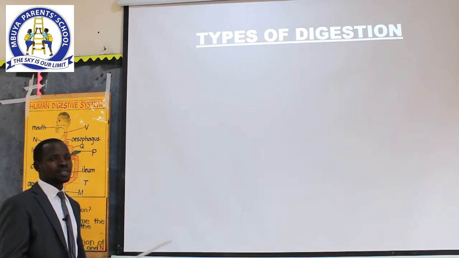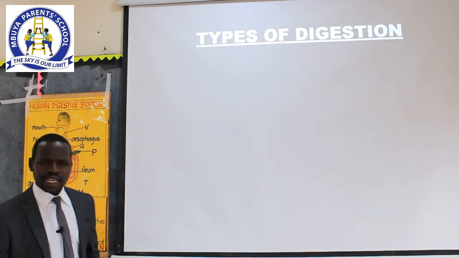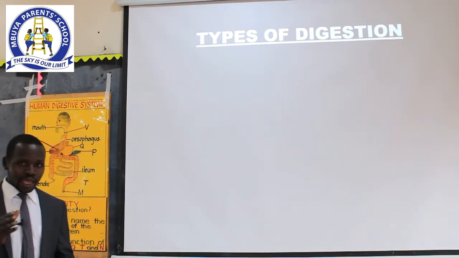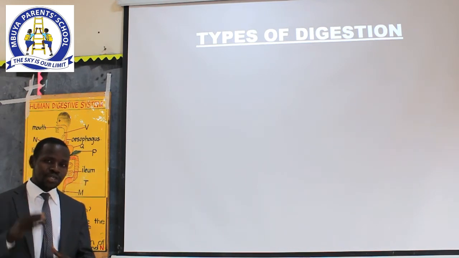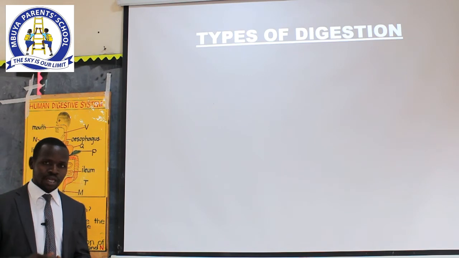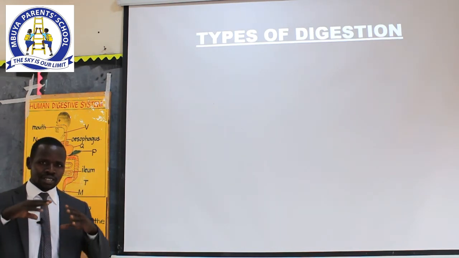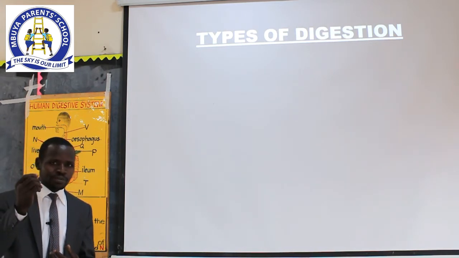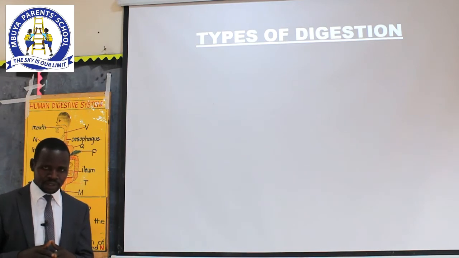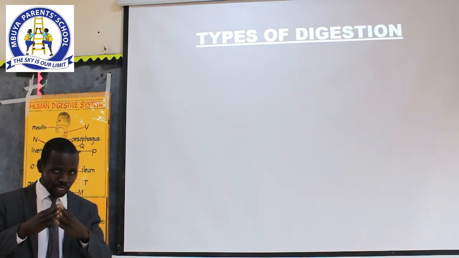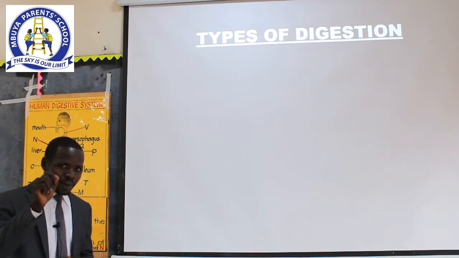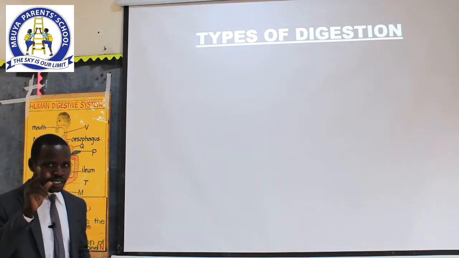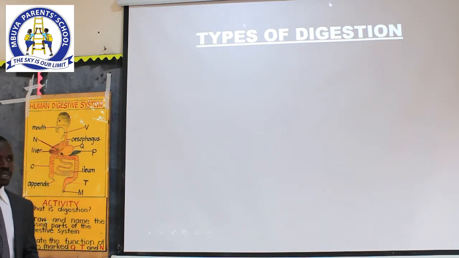So let's look at what we call types of digestion. So dear learners, there are majorly two types of digestion that take place in our body. Remember, we said digestion is the breaking down of food into simple soluble particles. But before the food is turned into soluble particles that can be taken into the bloodstream, this food is first broken into smaller particles. So note the difference of what I'm talking about. Small particles and then soluble particles.